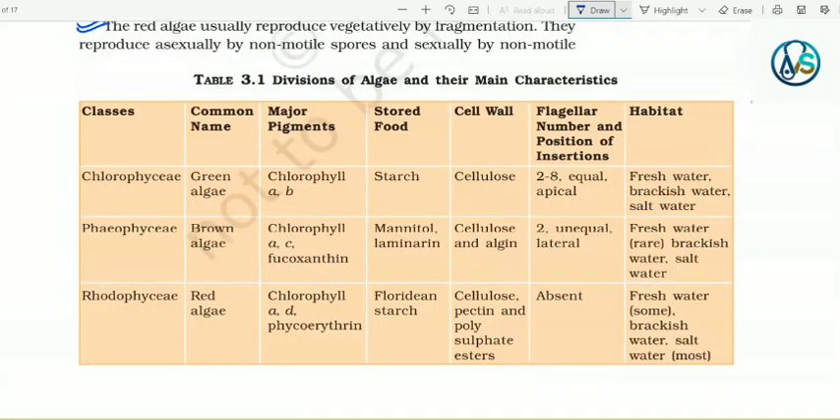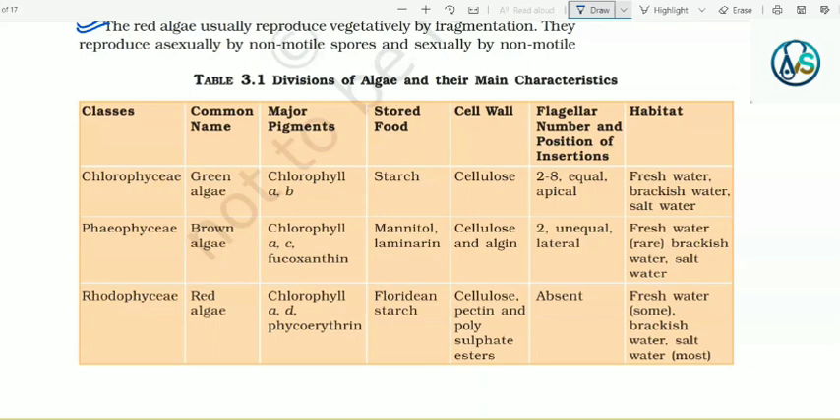Table 3.1, division of algae and their main characteristics. So three classes are there, that is Chlorophyceae, Phaeophyceae and Rhodophyceae, and the common names are green algae, brown algae and red algae respectively. The major pigments of Chlorophyceae are chlorophyll a and b. Of Phaeophyceae they are chlorophyll a, c and fucoxanthin, and in Rhodophyceae they are chlorophyll a, d and phycoerythrin. The stored food in Chlorophyceae is starch, in Phaeophyceae that is mannitol and laminarin, and in Rhodophyceae that is floridean starch.